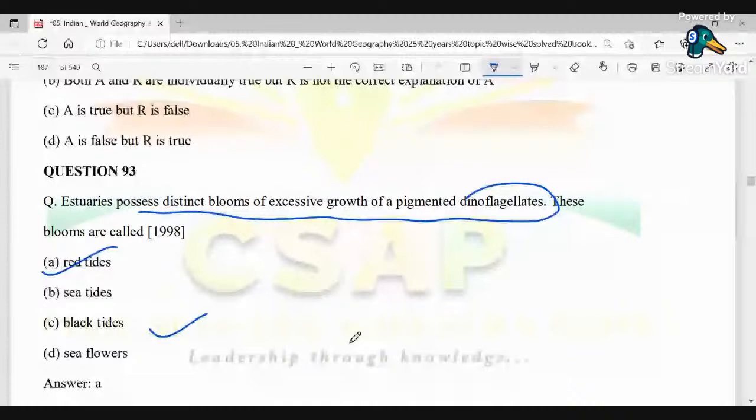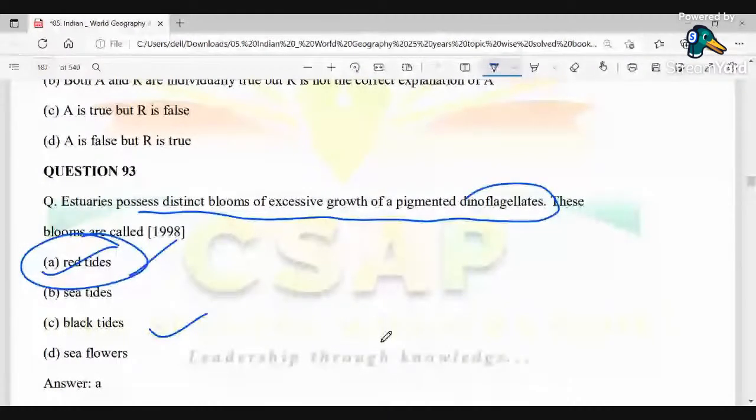They are also very common in freshwater habitats. Their population changes directly with surface temperature, salinity, and depth as you move from one place to the other. Therefore, these dinoflagellates are known as red tides, which appear red in color.